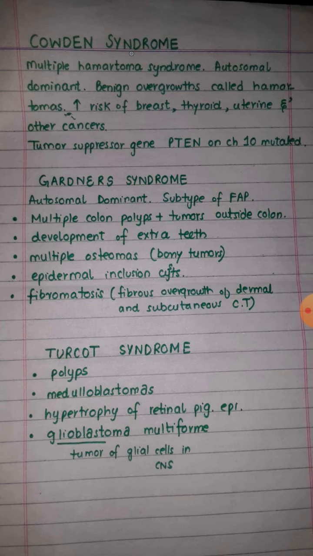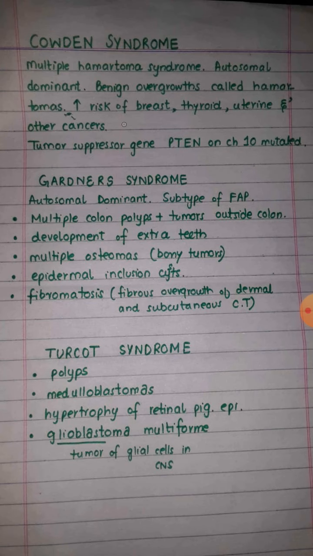Cowden syndrome is also known as multiple hamartoma syndrome. It is an autosomal dominant disease. The person who is suffering from Cowden syndrome develops multiple hamartomas, and there is also increased risk of other cancers, for example breast cancer, thyroid cancer, uterine cancer, and other extraintestinal cancers. Cowden syndrome occurs due to a mutation in a gene called the PTEN gene, which is present on chromosome number 10.